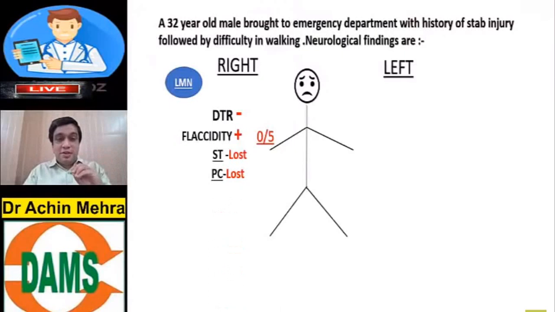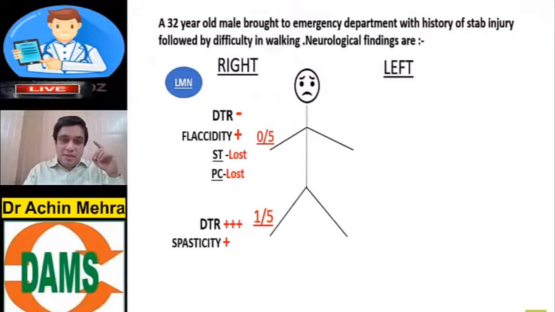Now let's see the right lower limb. The right lower limb of the patient has a power of 1/5 grade. But this time the deep tendon reflexes are 3+. That means they are exaggerated, they are brisk, they are not normal. The tone is also increased and the patient has spasticity in the right lower limb. So any patient who comes to you with a motor deficit with hyperreflexia and spasticity, what comes to your mind? Yes, an upper motor neuron kind of disorder.